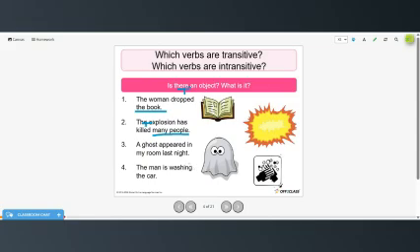A ghost appeared in my room last night. So here we do not have an object. In my room is a prepositional phrase, and last night is an adverb phrase. So a ghost appeared. There is no object, so appeared is intransitive. The man is washing the car, so the car is the object, so is washing would be a transitive verb.